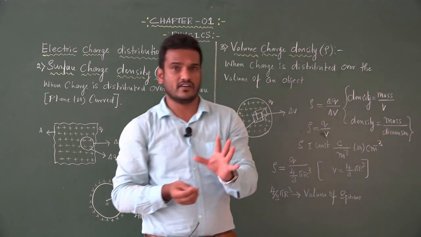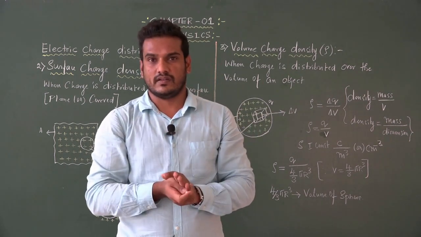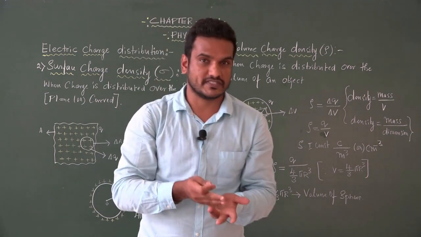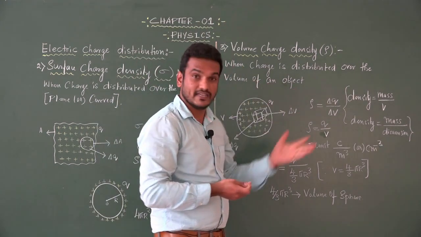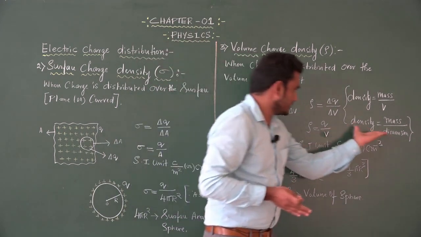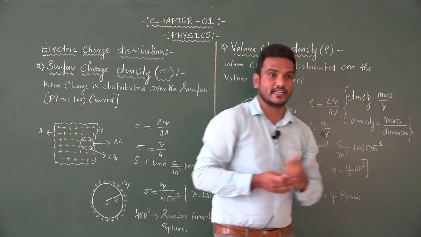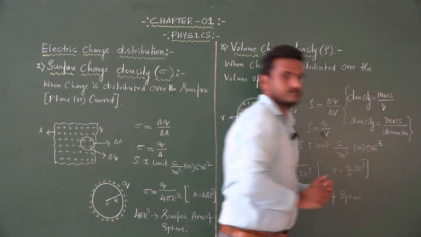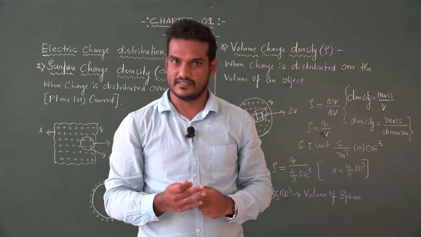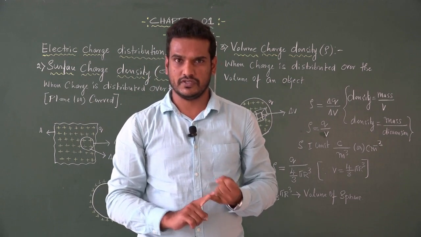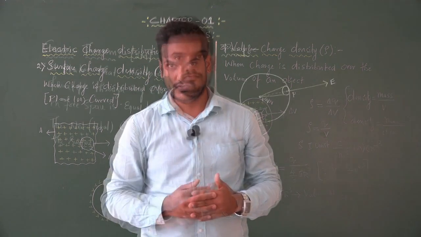Why? Because in case of linear charge density, one dimensional; in case of surface charge density, two dimension; in case of volume charge density, three dimension. So only we are using this equation. Density is equal to mass divided by dimension. These are the three types of distribution of charges: linear charge distribution, surface charge distribution, and volume charge distribution.